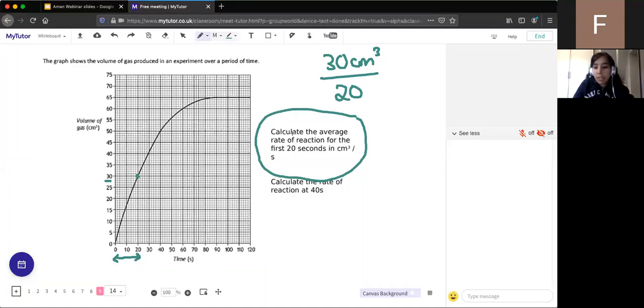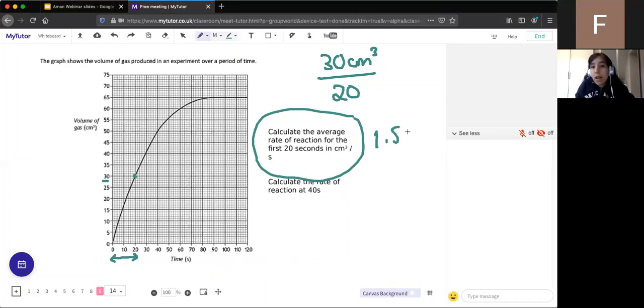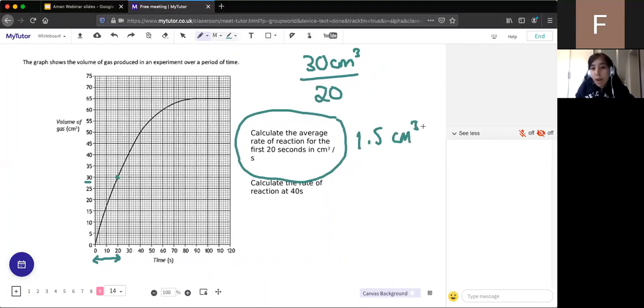And as someone has said, the answer there is what? Does anyone else know the answer? We've got one answer so far. So people are saying 1.5, brilliant. So just make sure you also have the units. So it would be 1.5 centimeters cubed per second. Okay, so that's how to calculate the rate of a reaction.